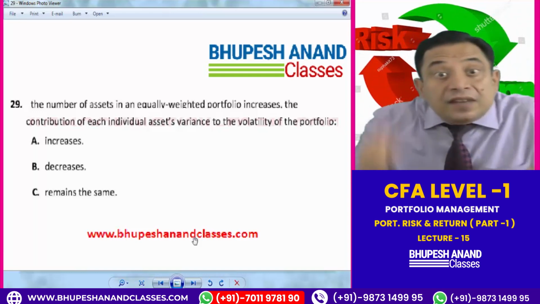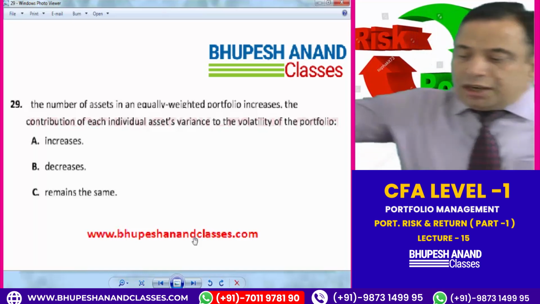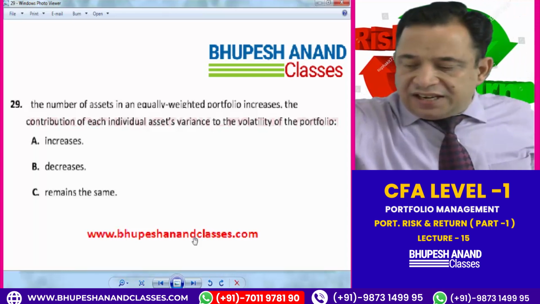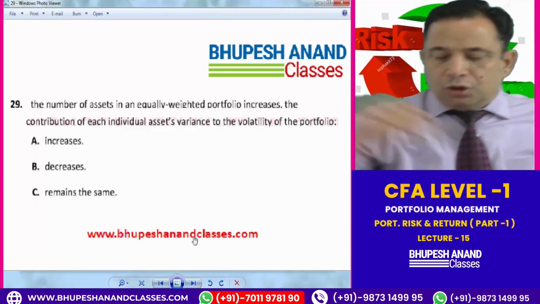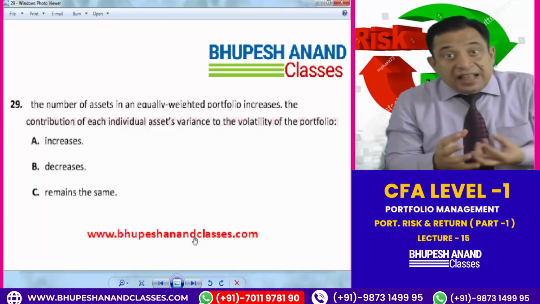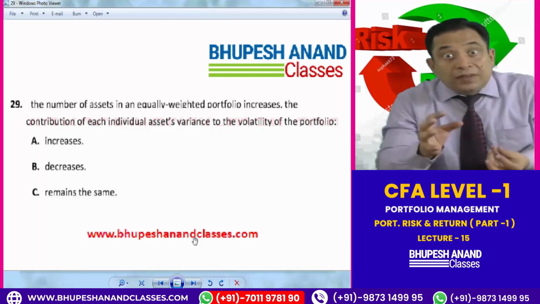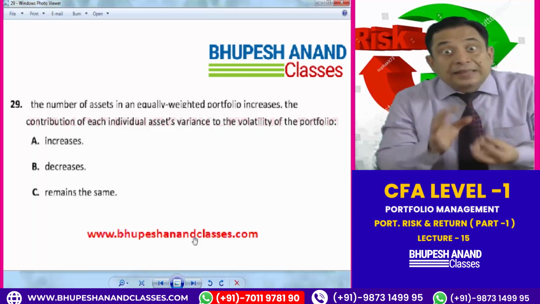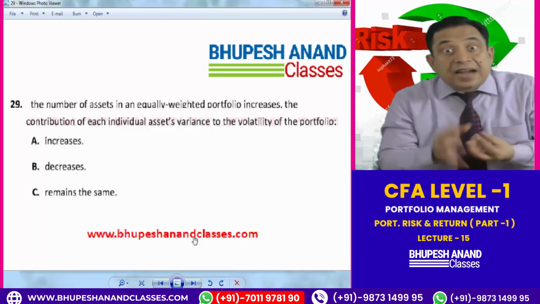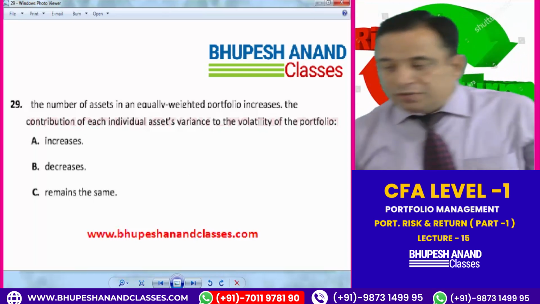So if we increase the number of assets in a portfolio, the contribution of each individual asset's variance to the volatility of the portfolio decreases. Each asset we add may add volatility, but if more assets are there, then the standard deviation of the total portfolio will decrease. So point B will be the answer.